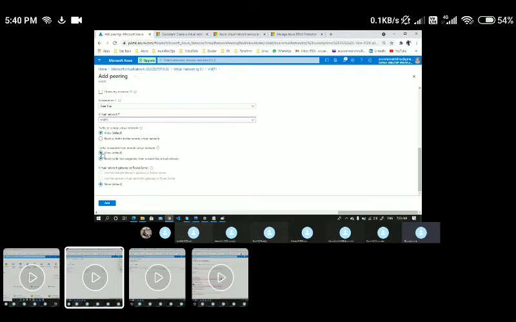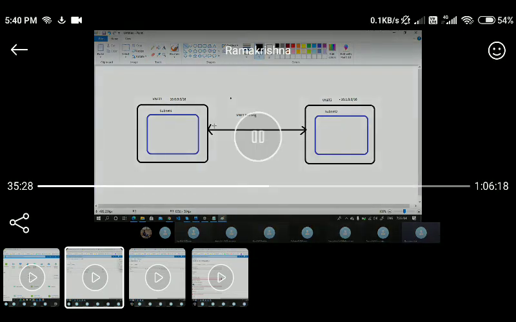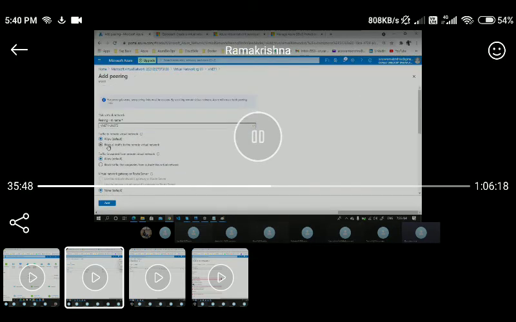This is very important, even in an interview. They might ask you: I have two virtual networks, VNet 1 and VNet 2, and I have established peering connectivity with bidirectional communication. Later, they decided that they don't want communication from VNet 1. So the communication you want,